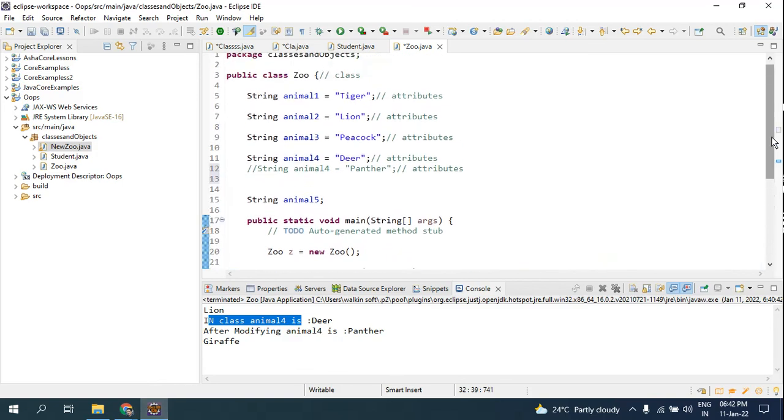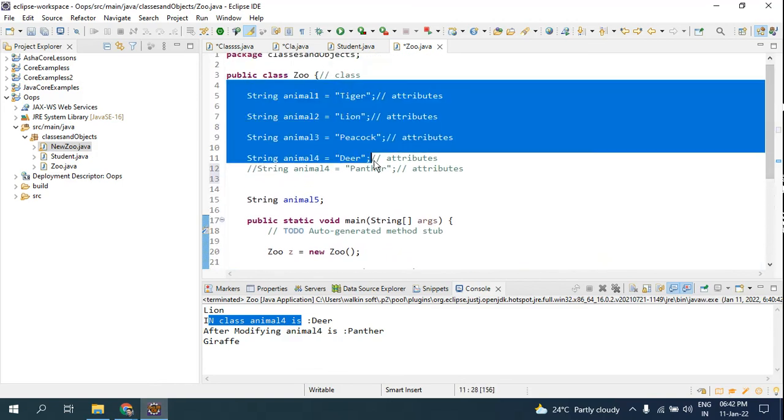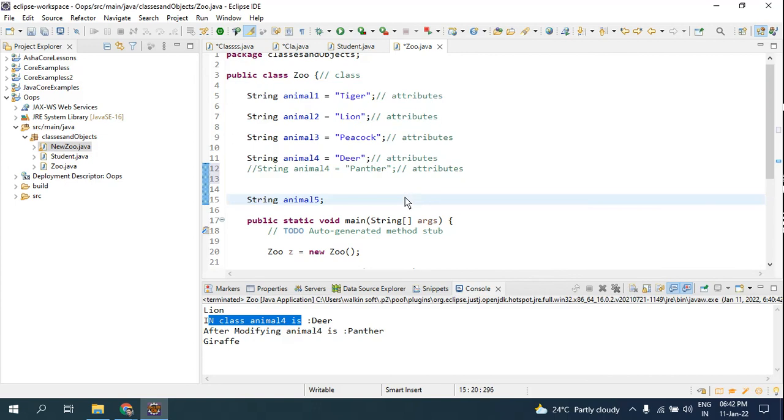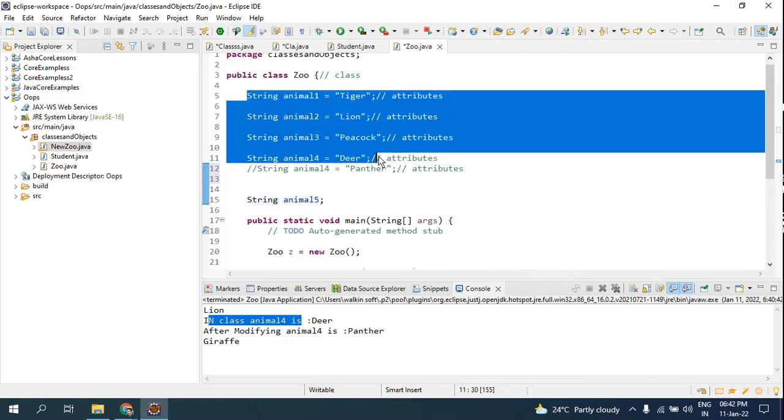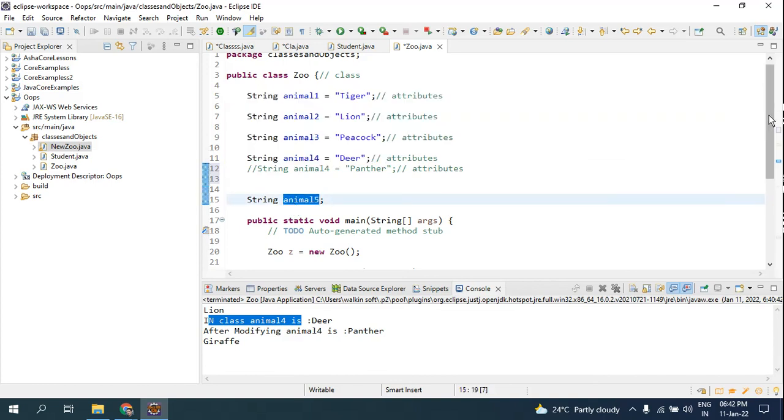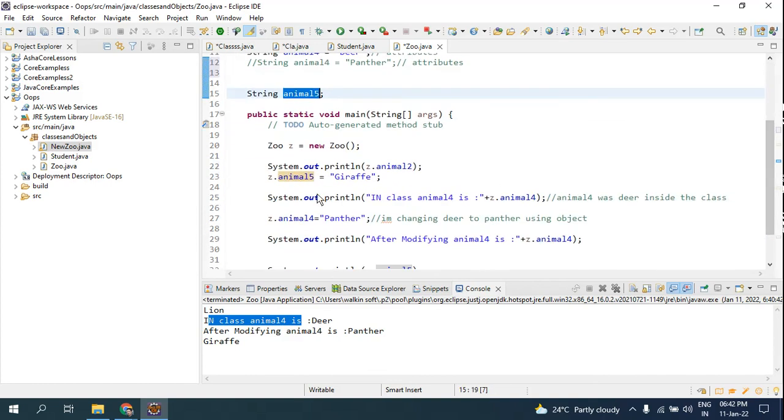Look here, again I will explain. These are called attributes, and they are inside the class. I have used four attributes, with their names, and I have given each an attribute value. For the fifth attribute I have given just the name, and I assign its value using the object. So how do we create an object?